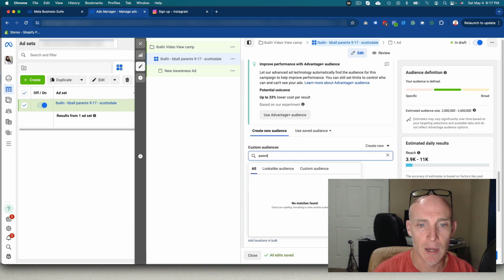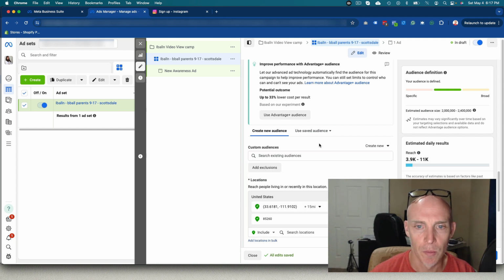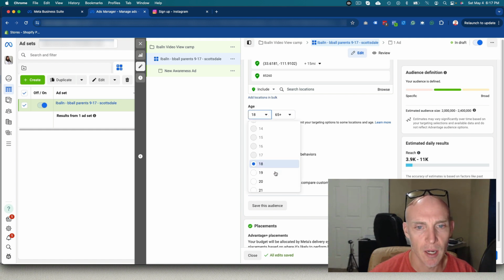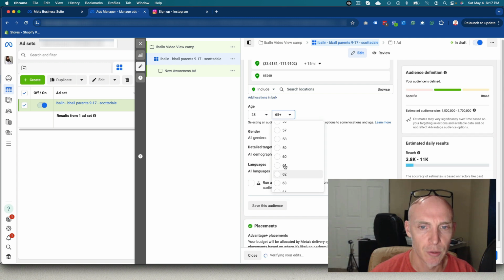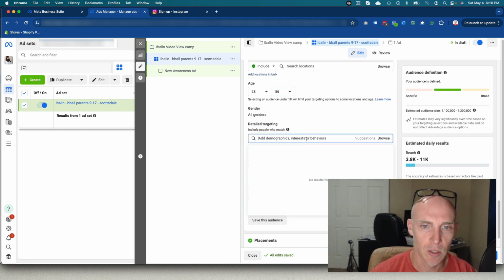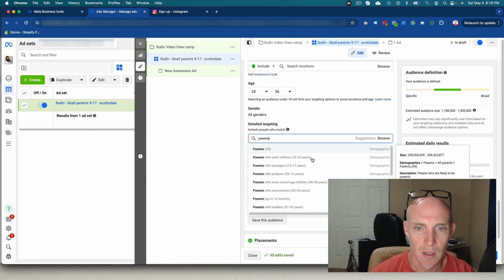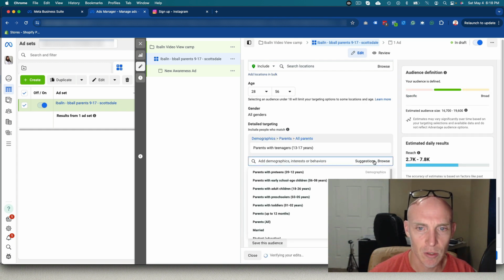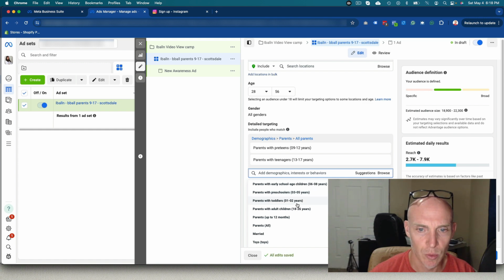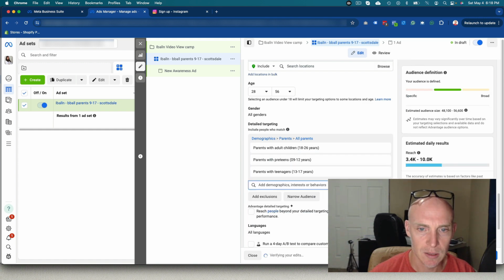So again, I want parents. Oh no, I don't want it there. I want in here, I want to go age range. I want to typically do probably 28 to 56 because those are the parents I want. Genders, fine. Detailed targeting is where I want to target parents. I want them for 13 to 17-year-olds. I want them for 9 and 12-year-olds. I want them to, we'll go 18 to 26 as well.